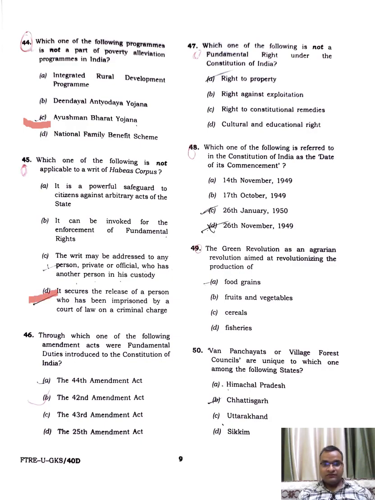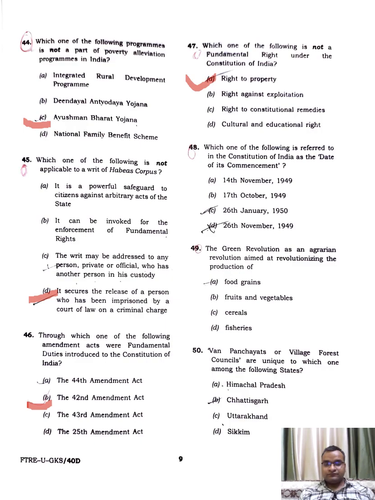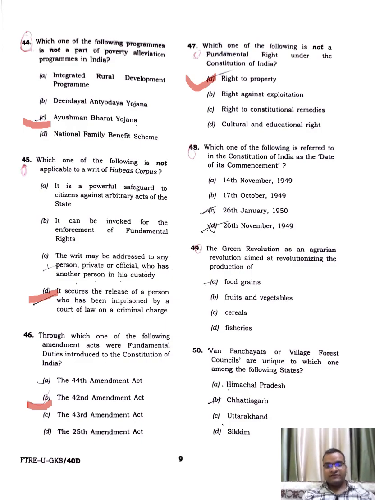It does not secure the release of a person who has been imprisoned by a court of law on criminal charges. Through which one of the following Amendment Acts were Fundamental Duties introduced? 42nd. Through the 42nd Amendment Act, Fundamental Duties were introduced in the Constitution of India. Which one of the following is not a fundamental right under the Constitution of India? The right to property. Okay. Earlier it was in Article 19. After that it was removed.